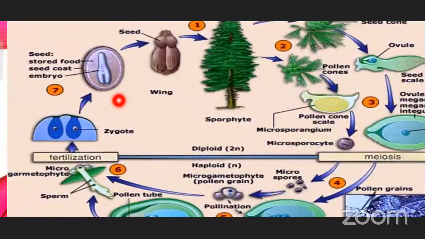You can see this is the embryo, and the seed coat is one single seed coat. Only a single integument will be there. And the seed, you can see, is having multiple cotyledons. And finally, the sporophyte is going to form.